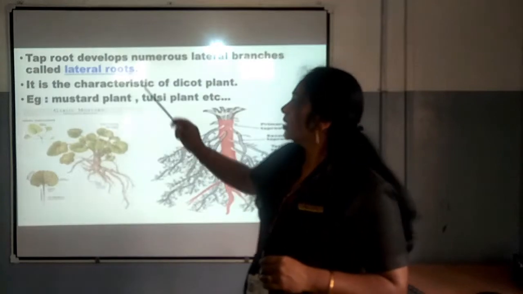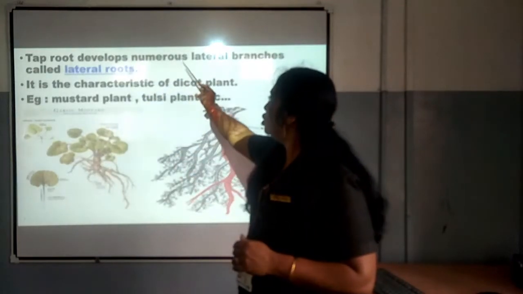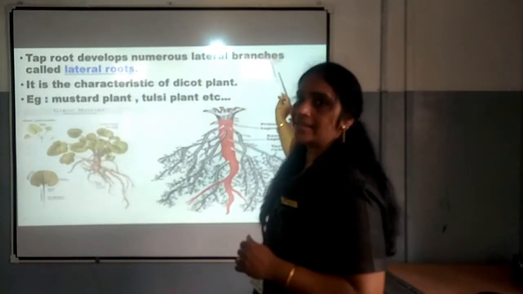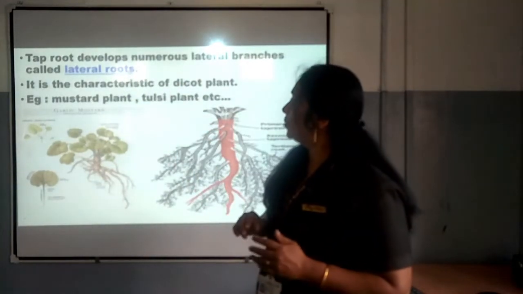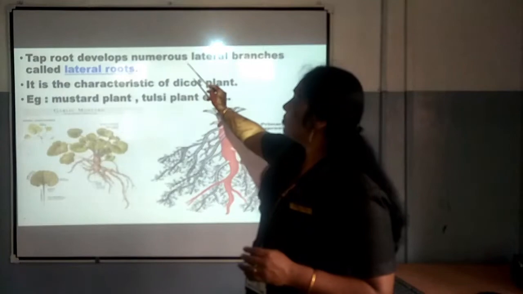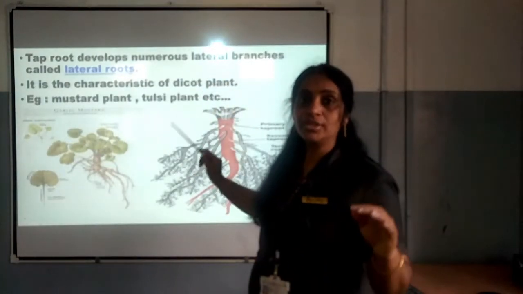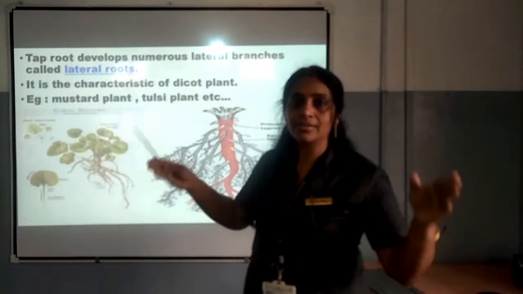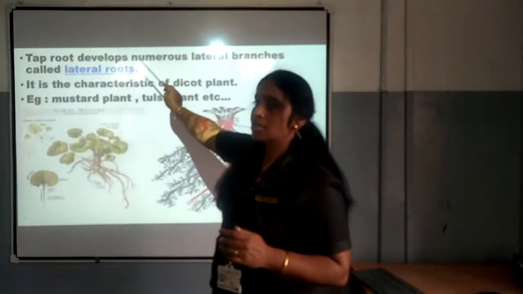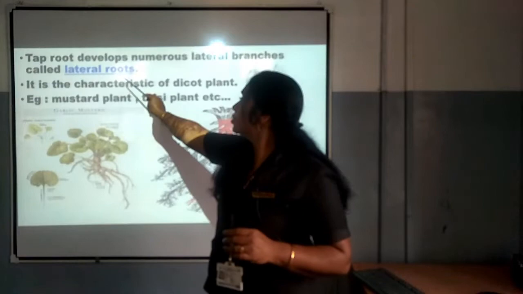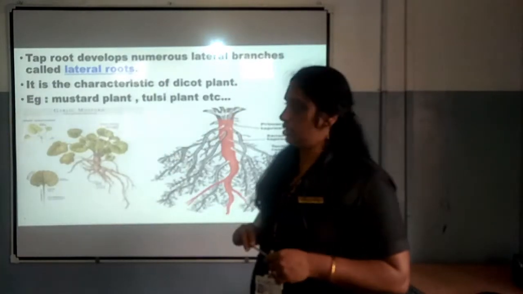Now next thing, tap root develops numerous lateral branches called lateral roots. So what tap root is doing? It is again producing numerous lateral branches, that is on its lateral sides branches will be produced there, and those branches which are developed in the root are called lateral roots.